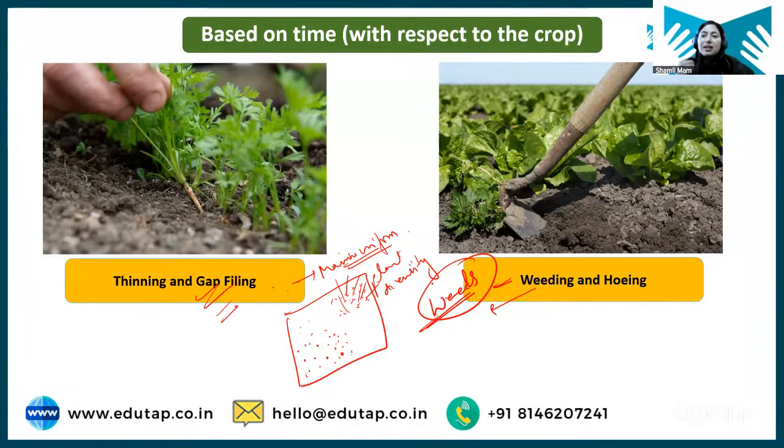And removal of these weeds is called weeding. So when you are manually removing the weeds, that is called weeding. And if you are using any kind of implement, like you can see in the picture also, then that is called hoeing. With the help of any tool, if you are doing it, it is known as hoeing. If manually with hands you are removing the unwanted plants, that is called weeding.